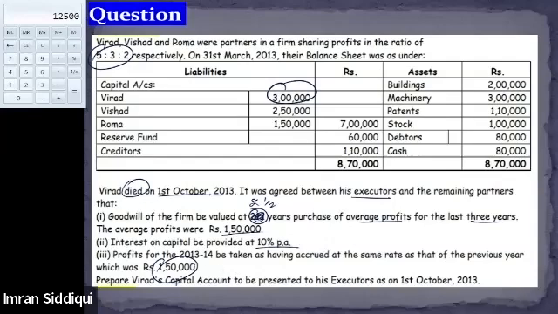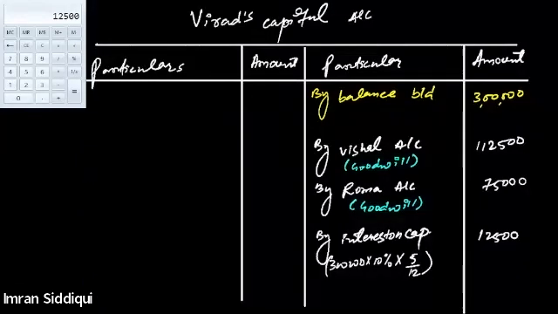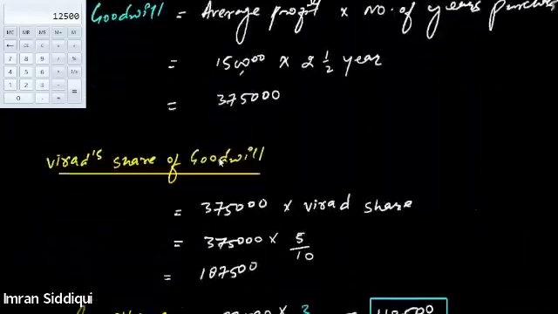In this profit we need to determine Viraj's share, and then we will transfer it to Viraj's capital account. Let me show you how we will do that.